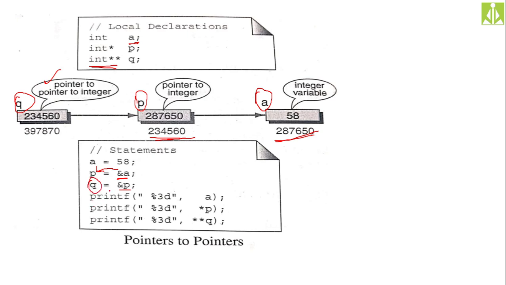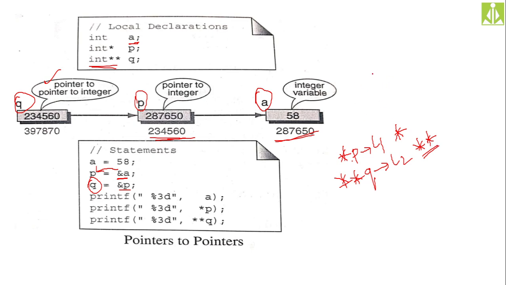Okay, hopefully you understood. So, applying indirection. If you want to get the value from a pointer, apply only one star. And if you want to get the value from a pointer to pointer, apply two times star, **q. *p will take you to the value because it is a level 1 pointer. We call it a level 1 pointer, L1. To access the value from a level 1 pointer, you need only 1 star. And if you have a level 2 pointer, to access the value we need 2 stars.